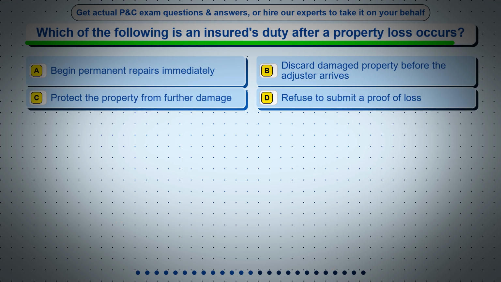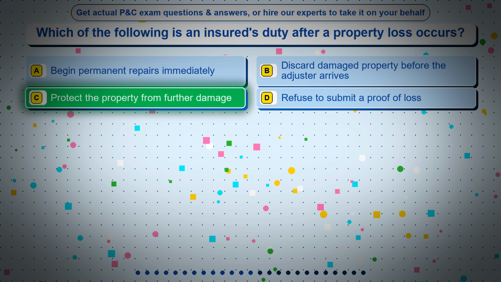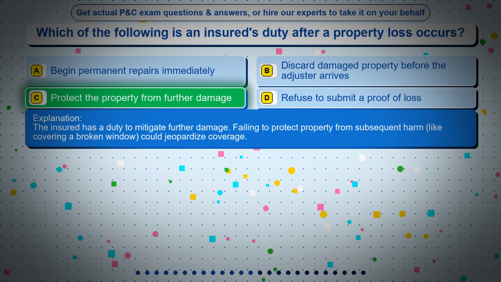Question 13. Which of the following is an insured's duty after a property loss occurs? Option A, begin permanent repairs immediately. Option B, discard damaged property before the adjuster arrives. Option C, protect the property from further damage. Option D, refuse to submit a proof of loss. The correct answer is option C, protect the property from further damage. The insured has a duty to mitigate further damage. Failing to protect property from subsequent harm, like covering a broken window, could jeopardize coverage.